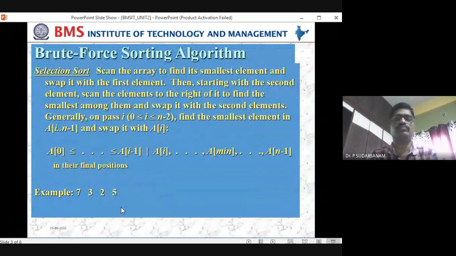Now, brute force sorting algorithms. Selection sort and bubble sort are there. So what is selection sort? You have learned selection sort and bubble sort.